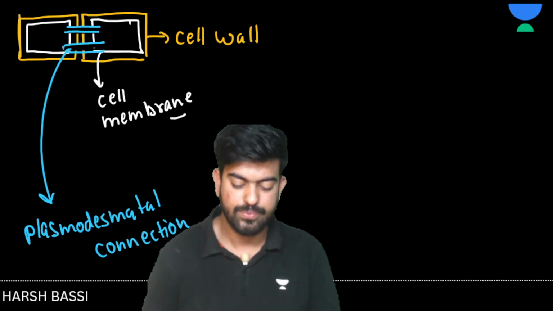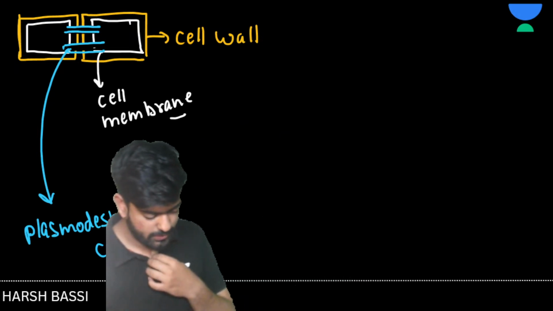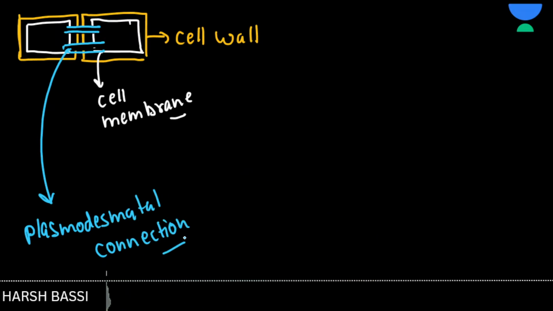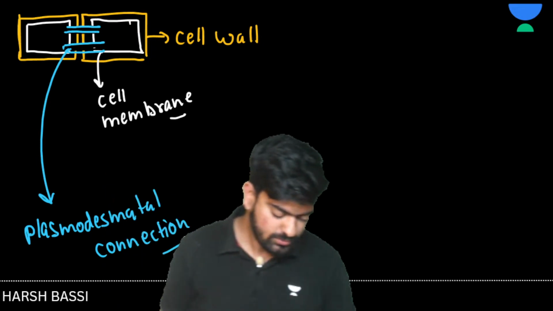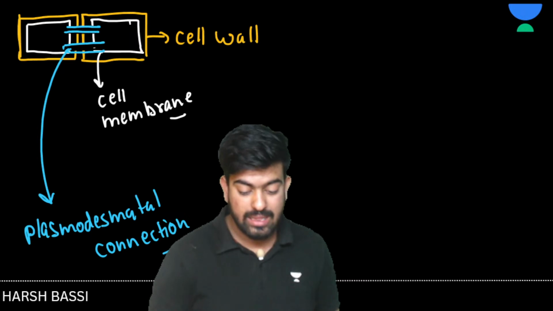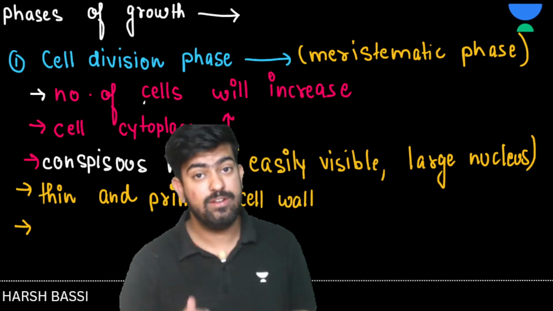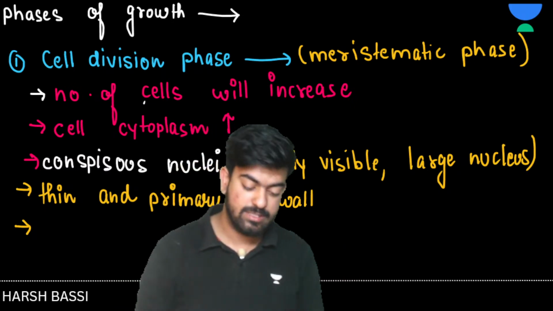Clear to everyone? Any doubts anywhere? Let me know in the comment section, right? Great. Now let's move on and talk about the phases of growth. In the cell division phase, there will be lots and lots of plasmodesmatal connections.